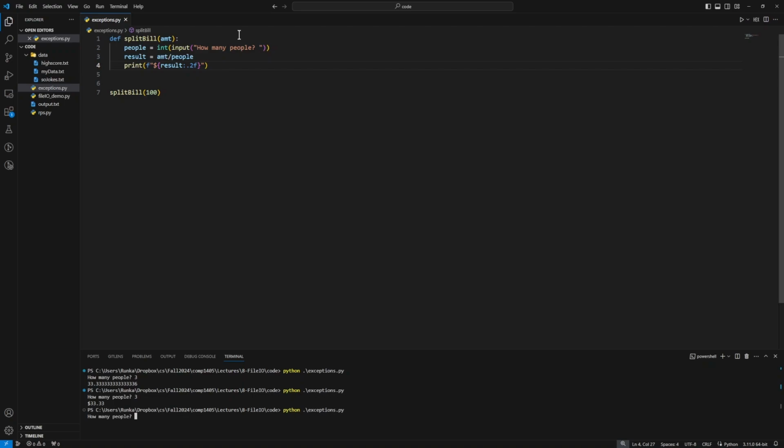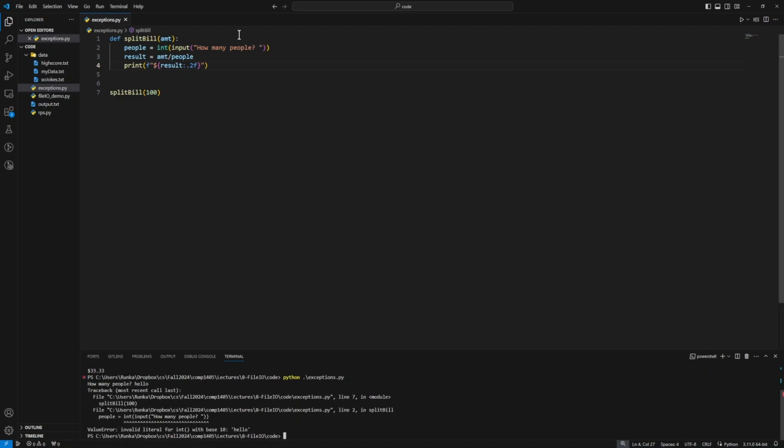But now if we run this code and give bad inputs, like if I said hello, then our code crashes. It says value error. We attempted to convert the string hello into an integer, and go figure that's not a number. So to address this issue, what we can do is use exception handling. So we can put a try block around all the code that we want to have execute, so all of our process code itself.